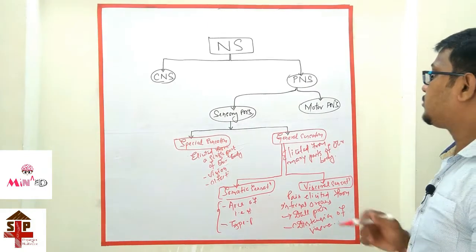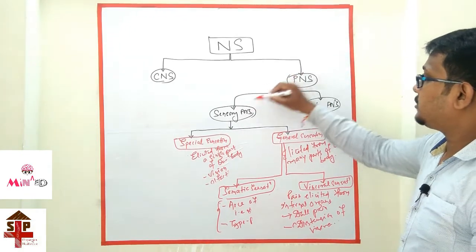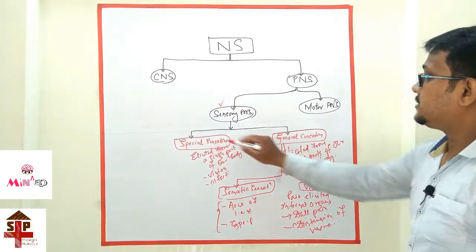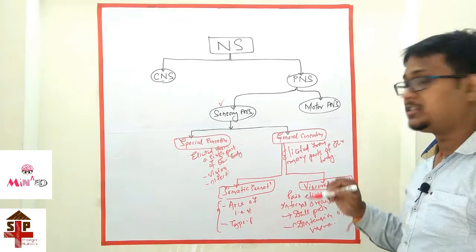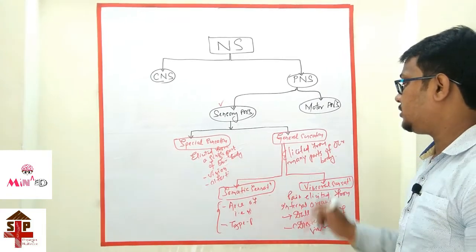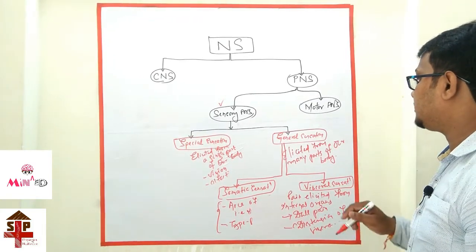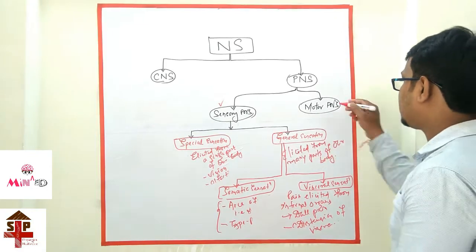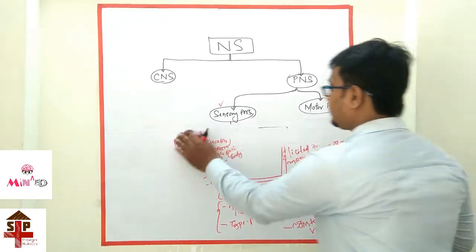Then we are going to the, this is the sensory PNS. This is special sensation and general sensation, and it is divided into somatic sensation and visceral sensation. Then I want to discuss about the motor PNS.